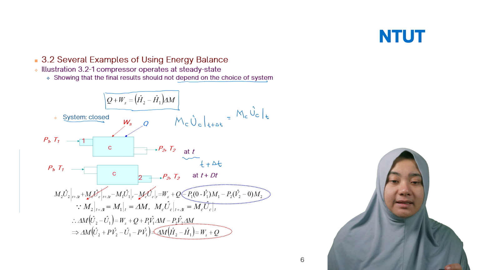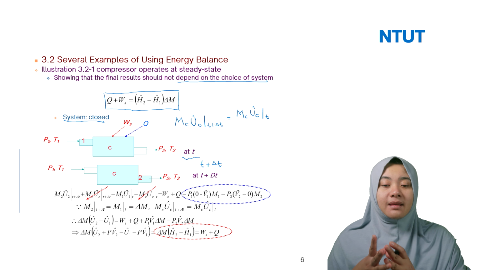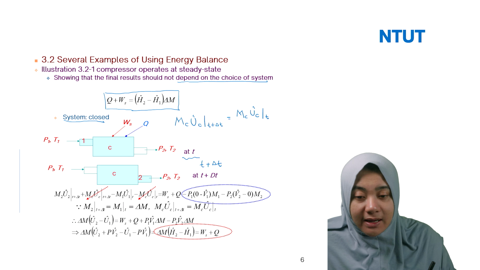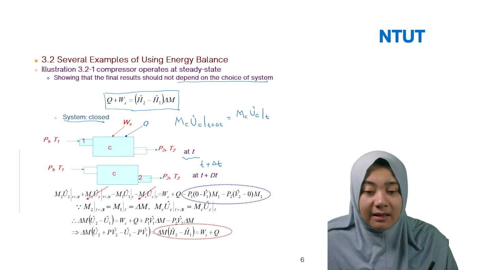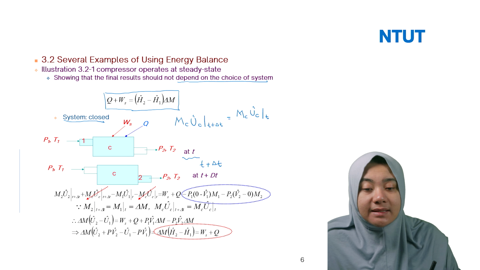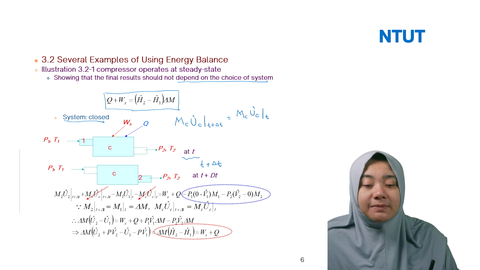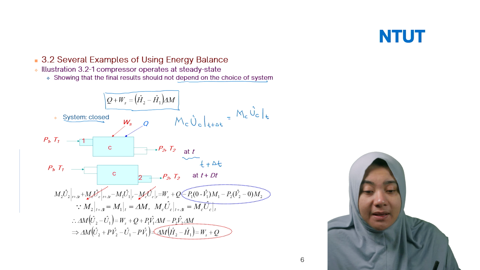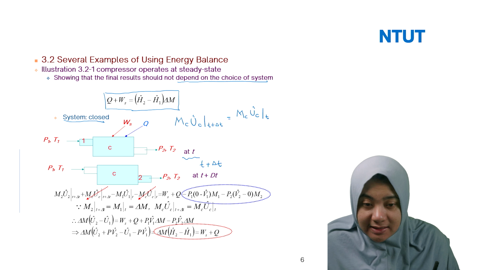It means that the mass inside of the compressor is constant. Then we can write here, we try to expand first, MCUC at T plus delta T minus M1U1, because here you have the M1U1, minus MCUC at T, equal to Ws plus Q minus P1 V1 at T plus delta T. It's equal to zero.